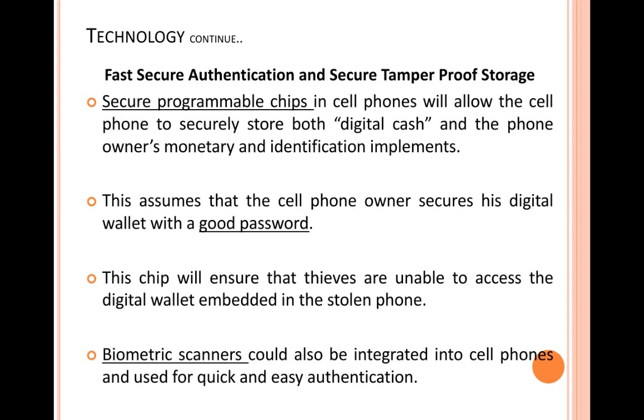Now this assumes that the cell phone's owner requires a password. In order to protect the details that go inside the chip, you need to have a secure password. Your details need to be protected via a strong password. The chip will ensure that thieves will be unable to access the digital wallet embedded in a stolen phone. The digital wallet content, that is the personal information as well as the payment information, is stored inside an electronic wallet that is embedded inside a chip, and the chip is stored inside your smartphone.